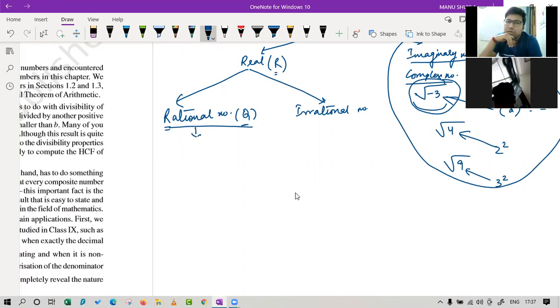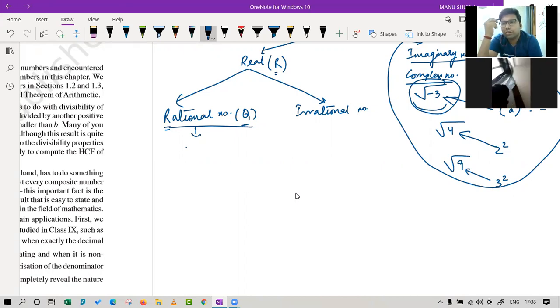Then if I take root 3, that is a part of irrational numbers, fine. But have you studied any particular definition of a rational number? You are trying to give examples. Any definition you remember?